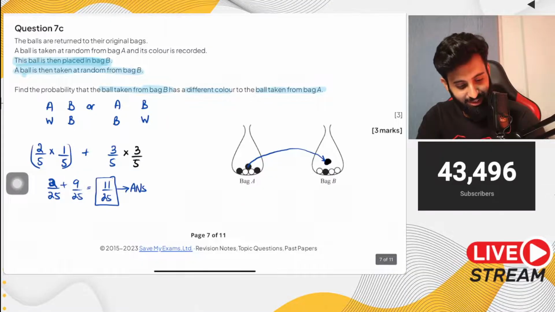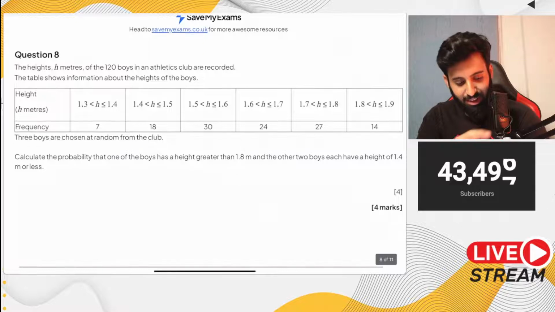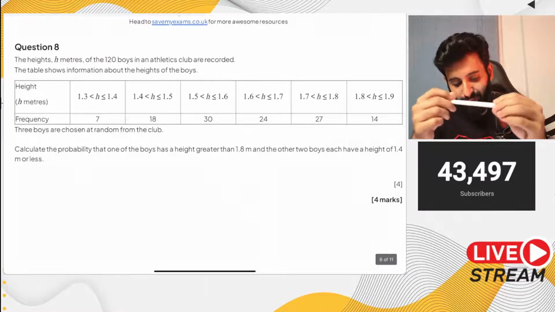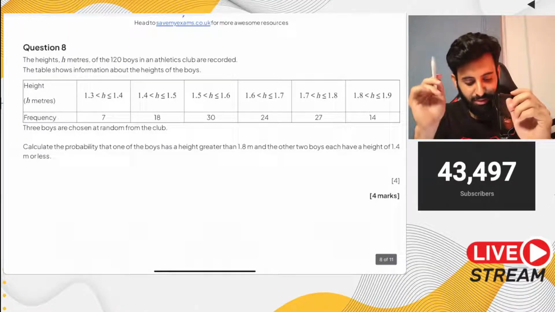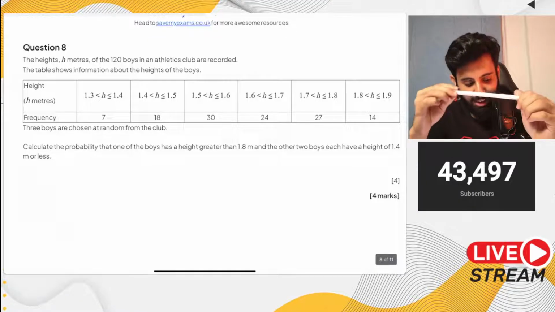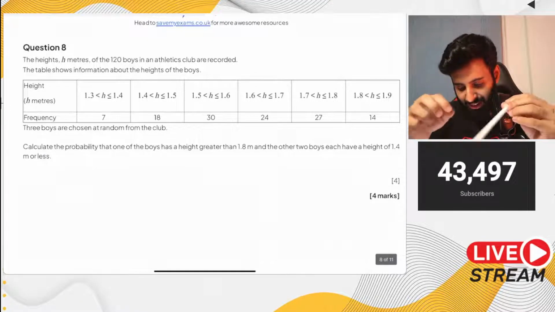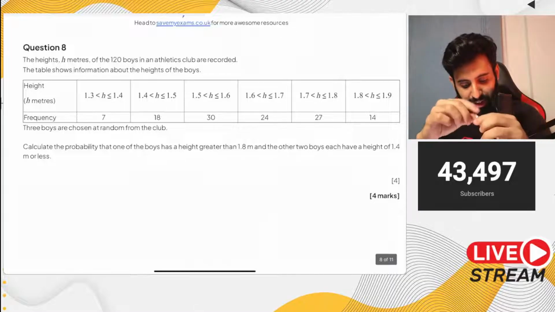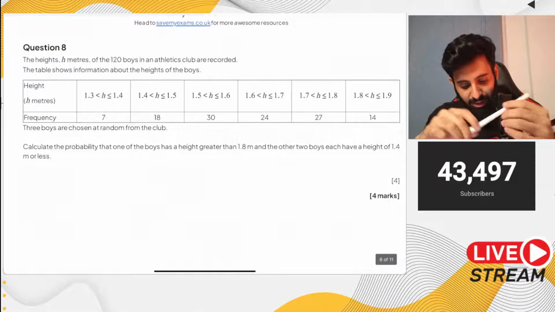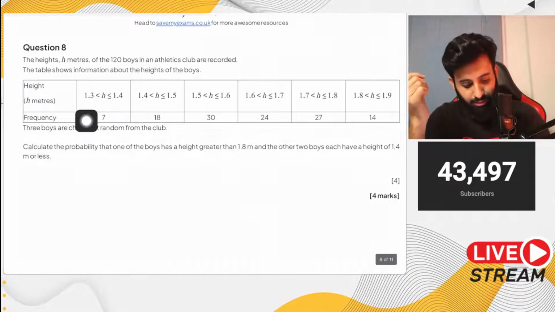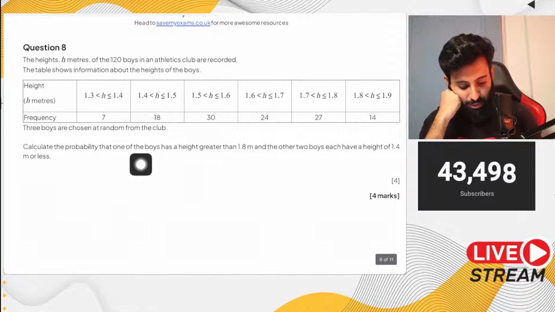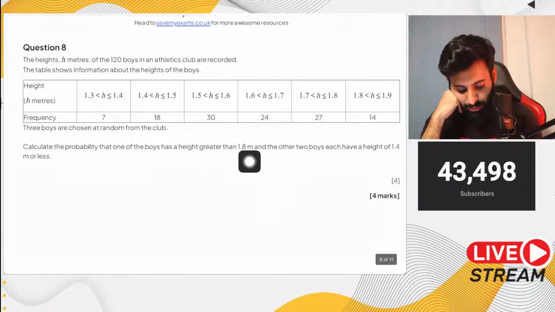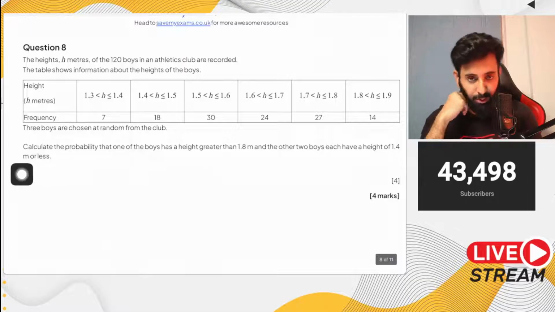Okay, question number 8. Question number 8 says the height h meters of. Now someone asked that when do we multiply by 2 and when do we not multiply? So you'll find the answer to your question in this. It says the heights h meters of the 120 boys in an athletics club are recorded. The table shows information about the heights of the boys. So notice that we have a frequency table where the heights are in intervals form. 3 boys are chosen at random from the club. Calculate the probability that one of the boys has a height greater than 1.8 and the other 2 boys have a height of 1.4 meters or less.